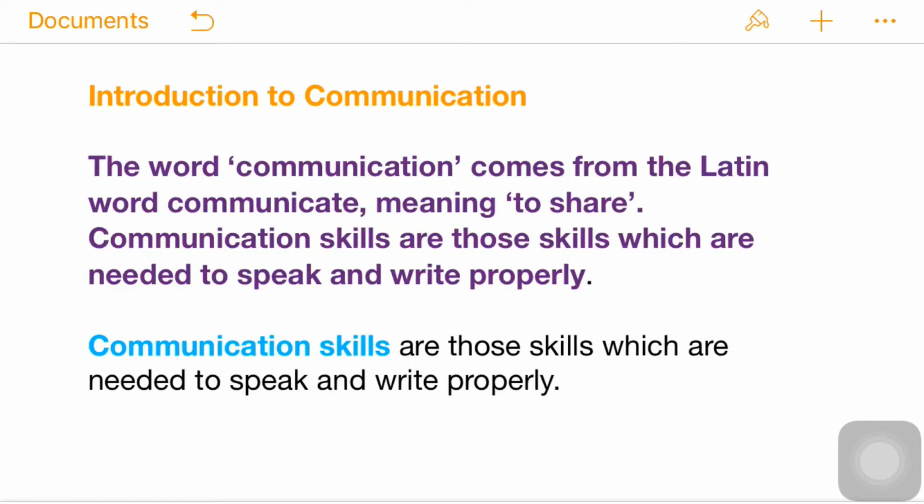Human beings have the tendency to communicate, but animals or birds don't have the ability to communicate. Basically communication skills are those fundamental skills which are needed to speak and write properly. They are also needed to succeed in any workplace.